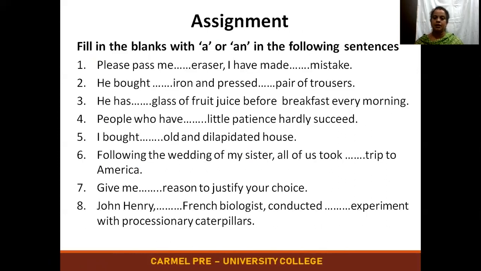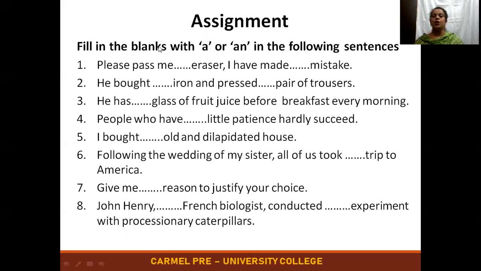So that's all for the topic articles, in particular the indefinite articles, that is a or an. We'll be having the next session about the definite article, that is the word the. So we'll be talking in detail about the definite article, the. I hope you understood where you're supposed to use an or a, the indefinite articles. So I've given you the assignment.